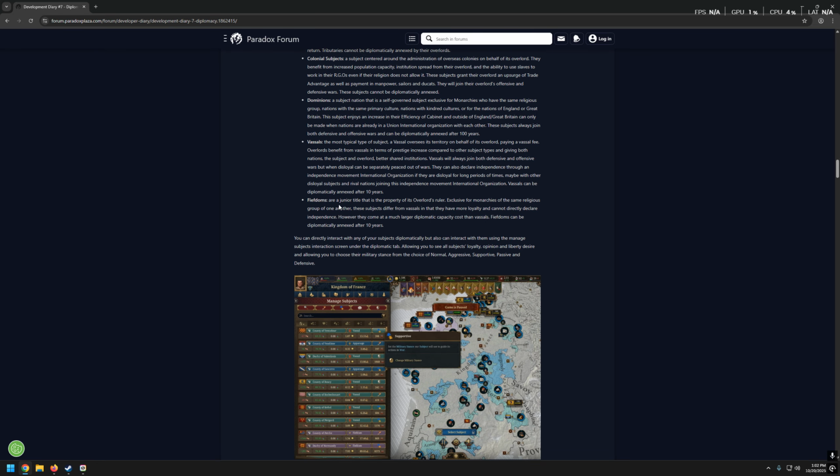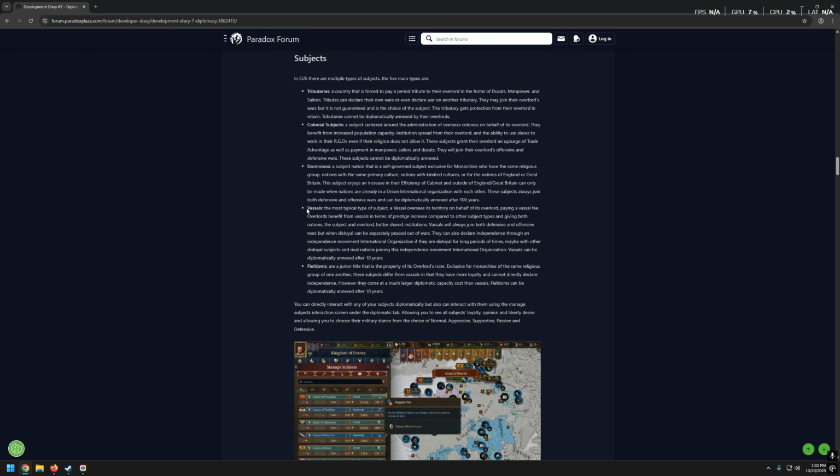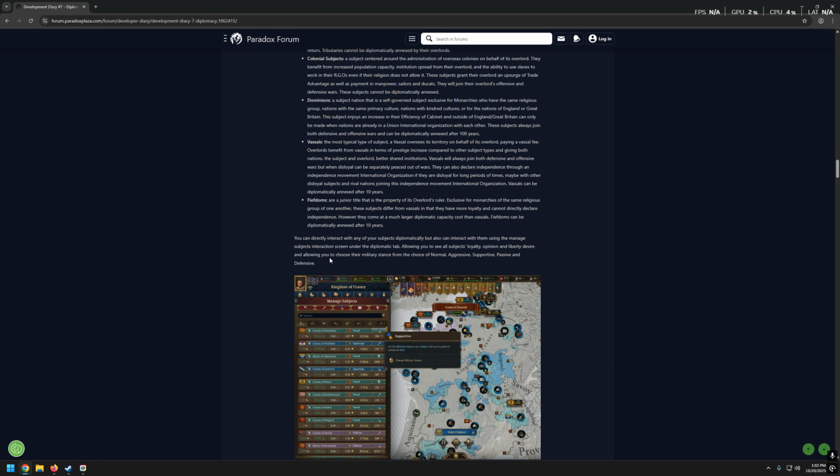Okay, so I would call them vassals on steroids, which sounds stupid. I mean, they are kind of vassals which cannot declare independence. So they are some type of slaves to you, and I assume they are just fine with that. So, yeah. But of course, at the cost of larger diplomatic capacity. Now, question is how big is that difference?